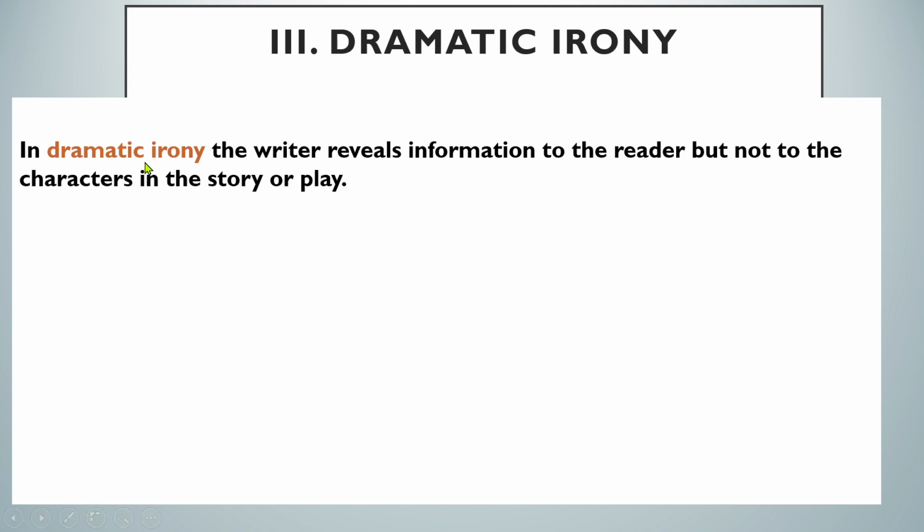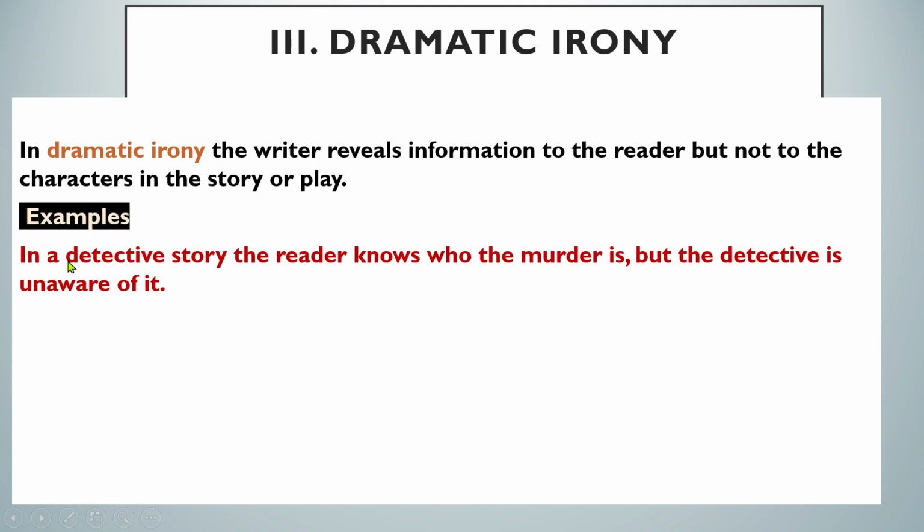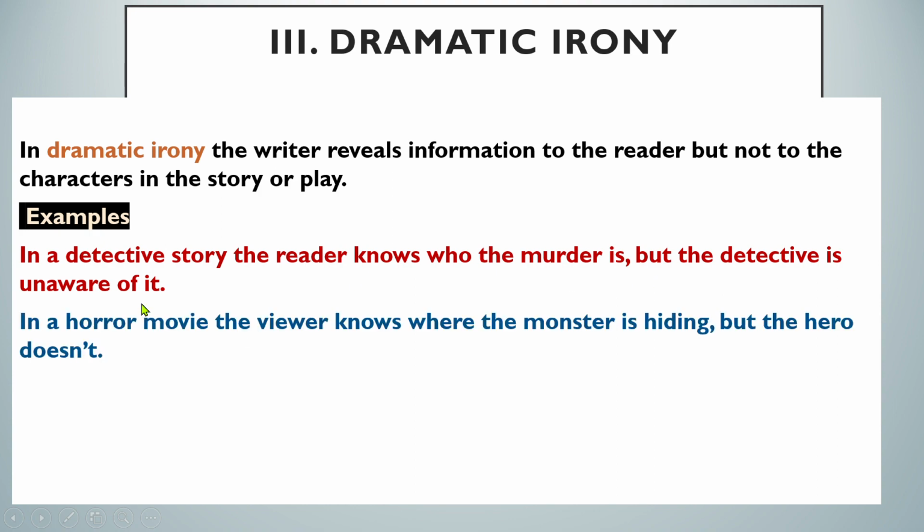Next is dramatic irony. In dramatic irony, the writer reveals information to the reader but not to the characters in the story or play. So we as readers or viewers know what is going to happen, but the characters in the story or play do not. For example, in a detective story, the reader knows who the murderer is, but the detective is unaware of it. In a horror movie, the viewer knows where the monster is hiding, but the hero doesn't.